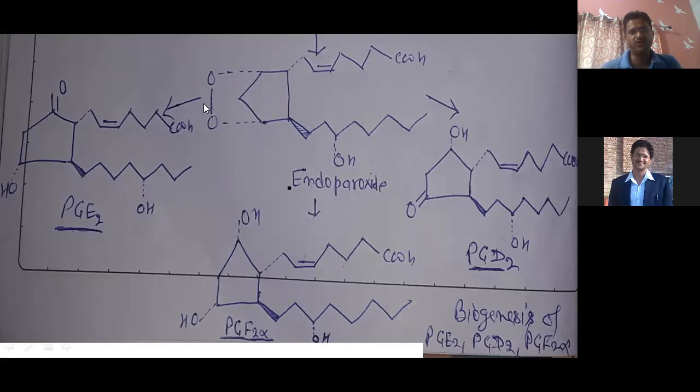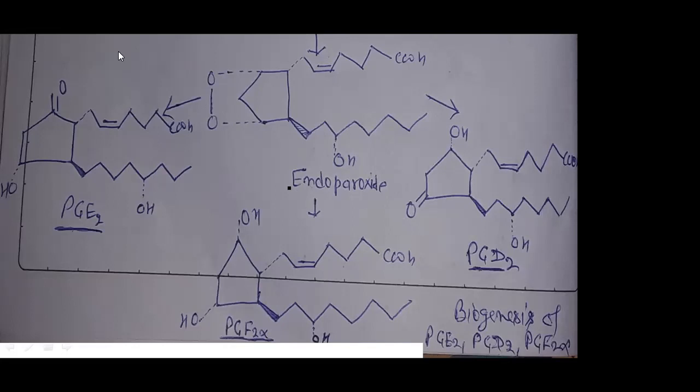For example, they can convert into prostaglandin E2, prostaglandin F2 alpha, and prostaglandin D2. So different types of prostaglandin are produced from this endoperoxide. How, you can see here. If this bond breaks, and at this part C double bond O, and at this part OH, then that is called prostaglandin E2.